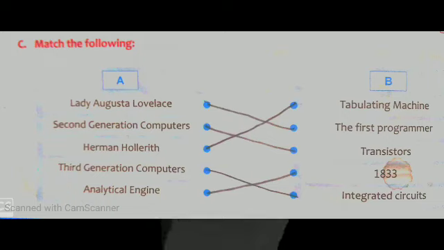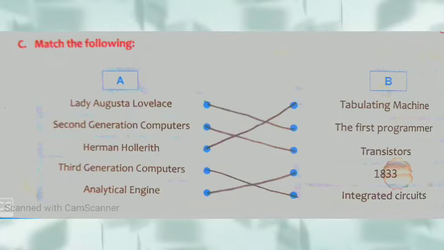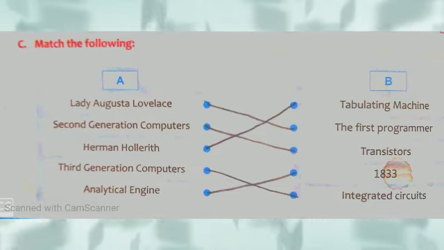Now let's see the match the following. First is Lady Augusta Lovelace. Lady Augusta Lovelace was the first programmer. So match it with first programmer. Second is second generation computers. In second generation computers, transistors were developed. So we will match it with transistor.